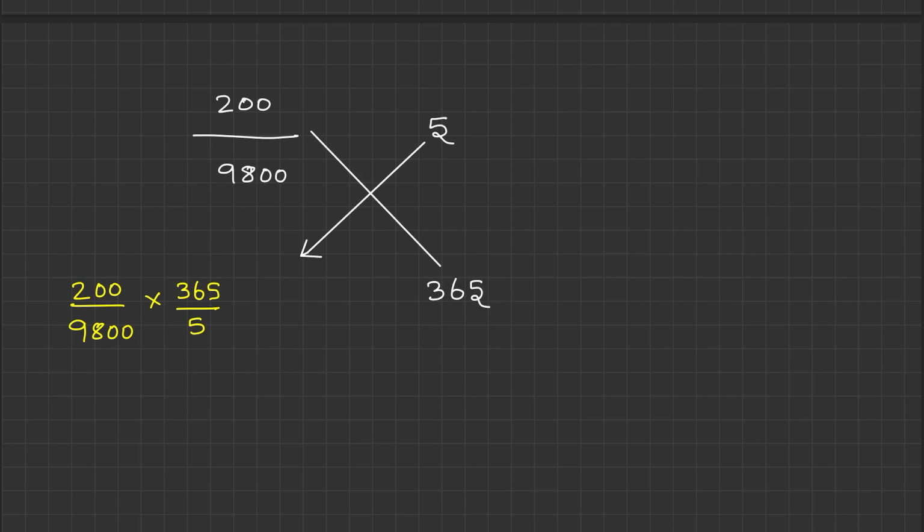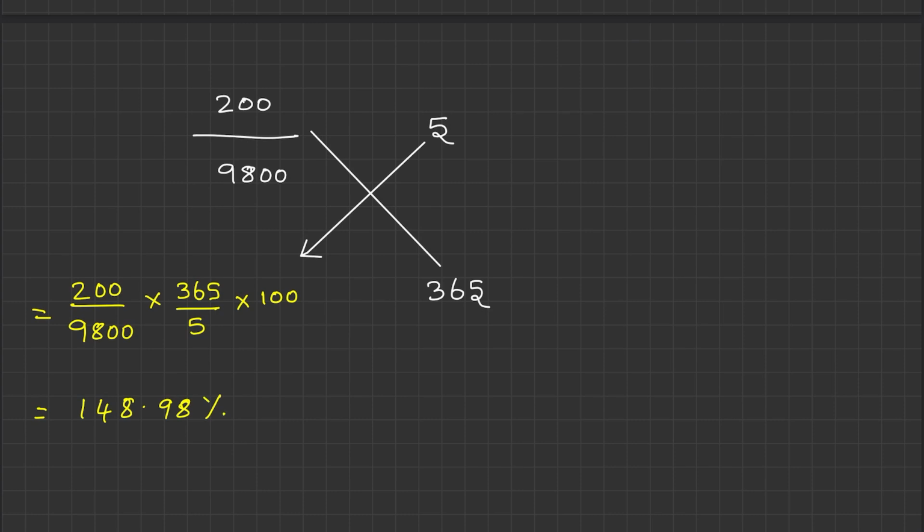And if you want to express this in percentage, please multiply that with 100 as well. So let's see what this calculation is going to give us. 200 by 9800 into 365 divided by 5 into 100. Hold on to your breath. It is 148.98 percentage.